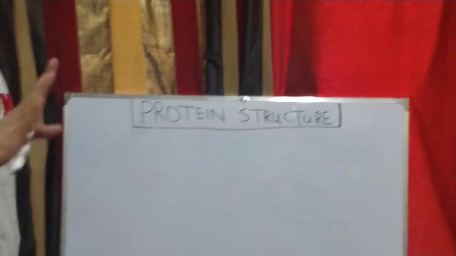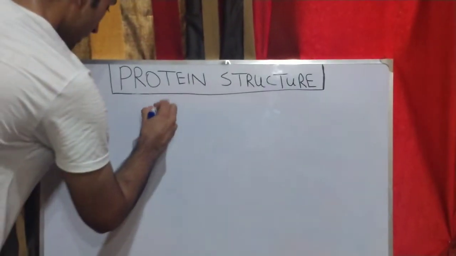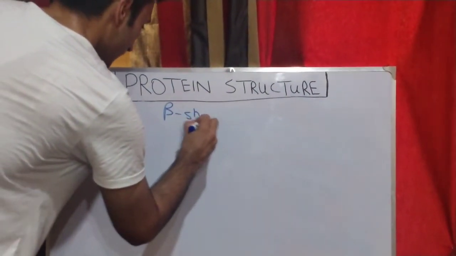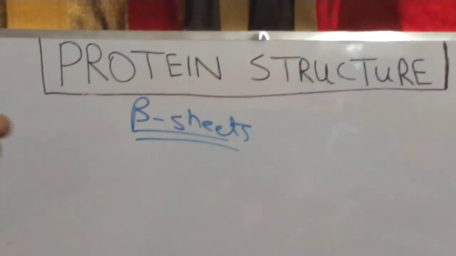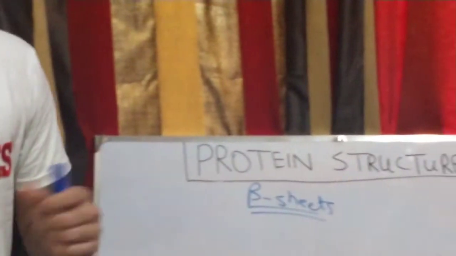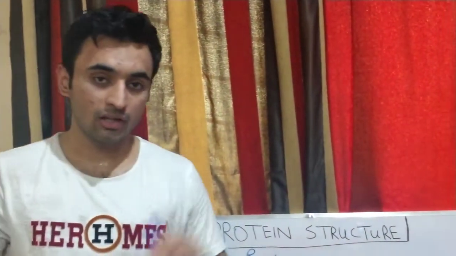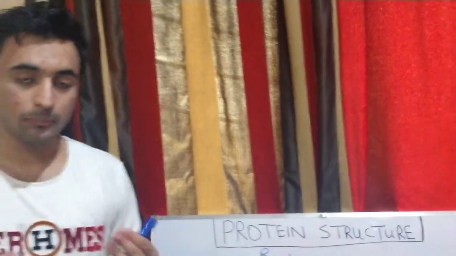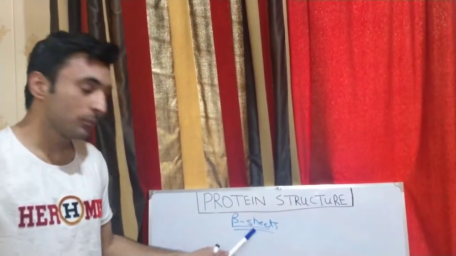So now, after discussing the alpha helix, we will move towards the beta sheets. What are the beta sheets? Beta sheets are formed by the components of the peptide bonds, and they look pleated because the alpha carbon is present above and below the beta pleated sheets. Now I would like to tell you how beta sheets are formed.